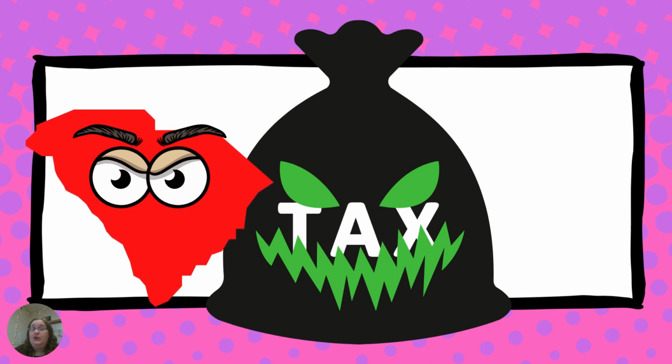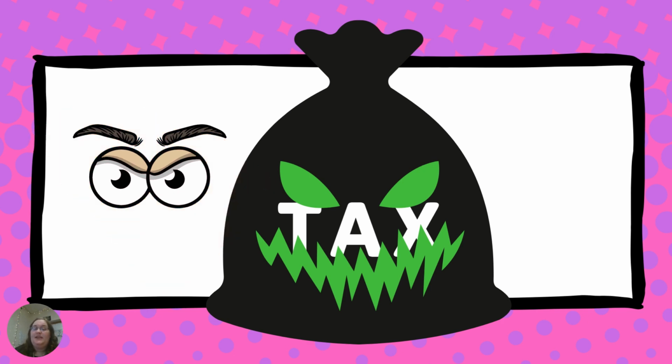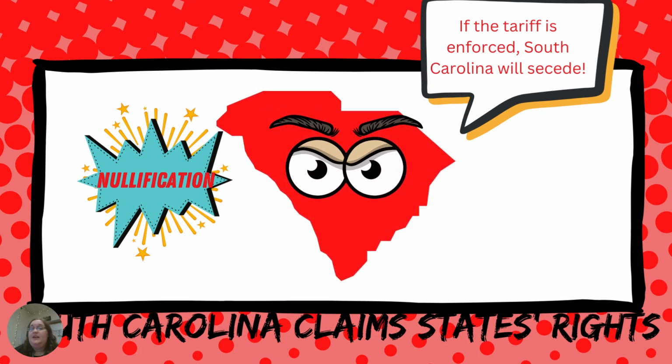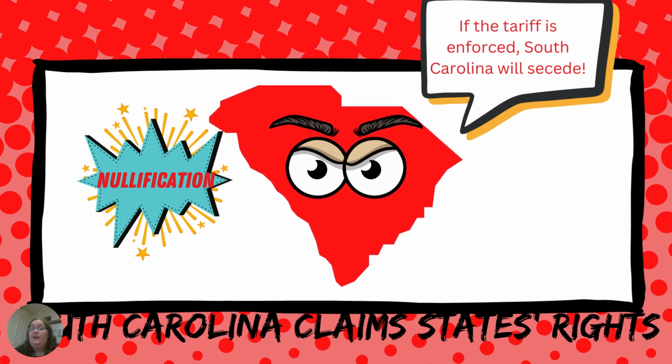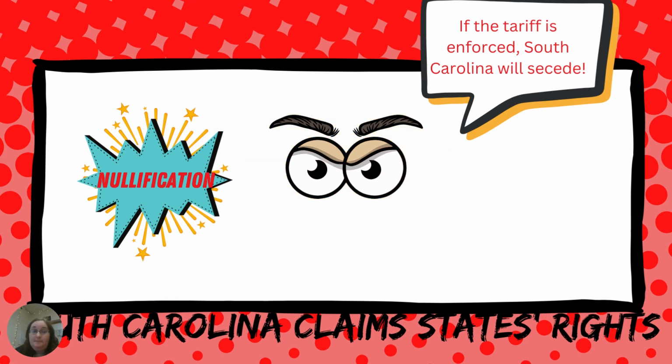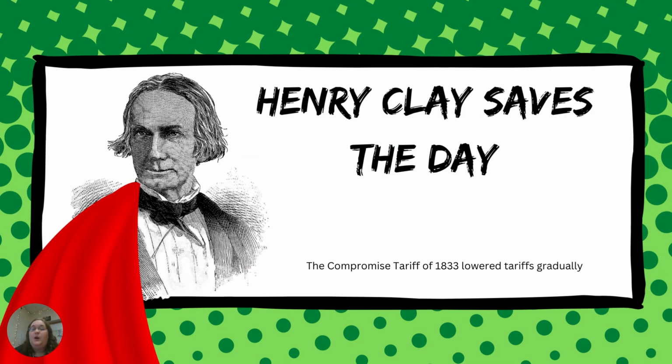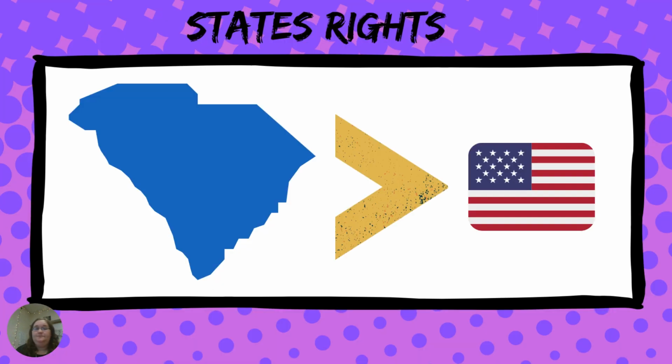In 1832, a lower tariff was passed, but this still angered South Carolinians. South Carolina declared the federal tariff null and void, or canceled, within its borders. Delegates to a special convention urged the state legislature to take military action and secede from the Union if the federal government demanded the customs duties or the tariff. To prevent a civil war, Henry Clay proposed the Compromise Tariff of 1833, in which the government gradually reduced the tariffs. The issues arising over states' rights contributed to sectional differences between the North and the South.